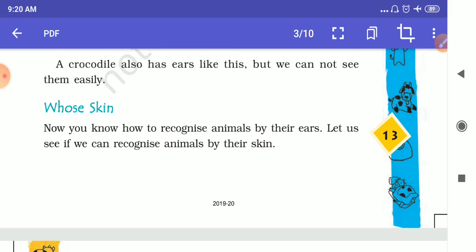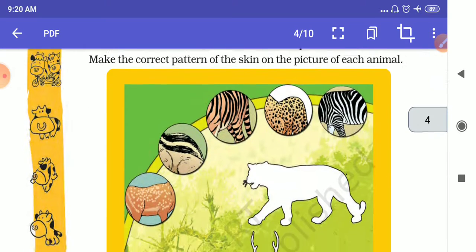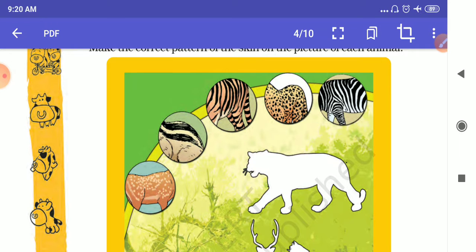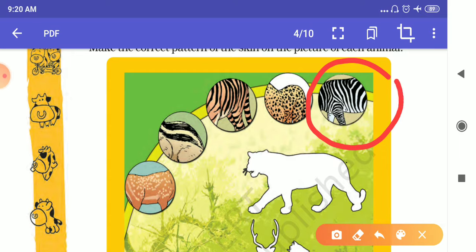If you have not seen those animals directly in front of you, you have seen them in books, on TV, in newspapers. Let me show you some of them. Here, by seeing only the pattern present on the skin of this animal, can you tell me the name of this animal? Yes, of course you can tell. This is a zebra. It has a very special pattern, a black and white pattern.